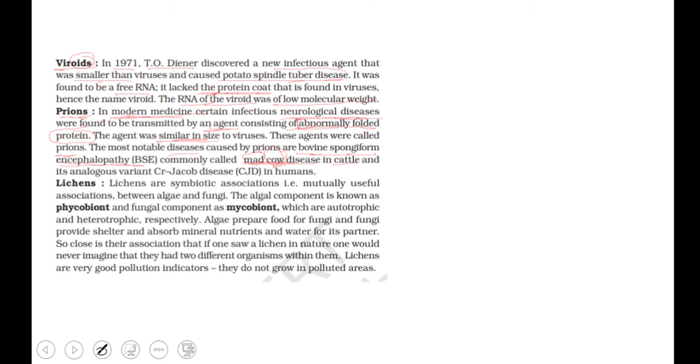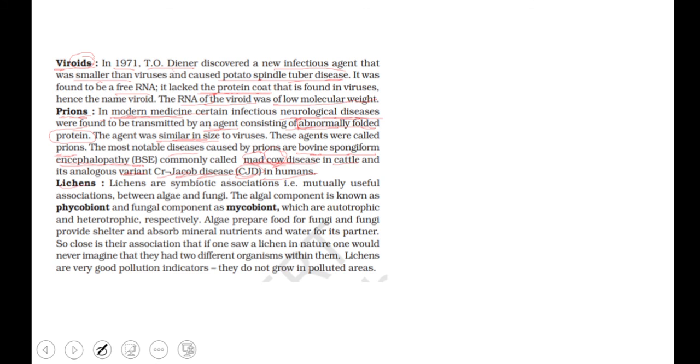That is why it's called mad cow disease. The analogous variant, which causes Creutzfeldt-Jakob disease or CJD in humans, is also a neurological disease, the analogous variant of the bovine spongiform encephalopathy prion.